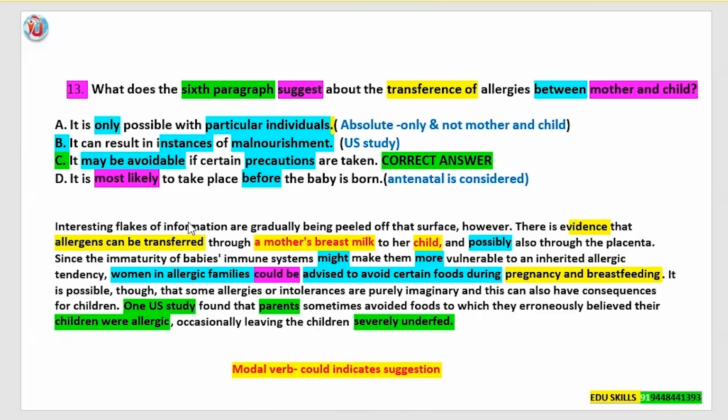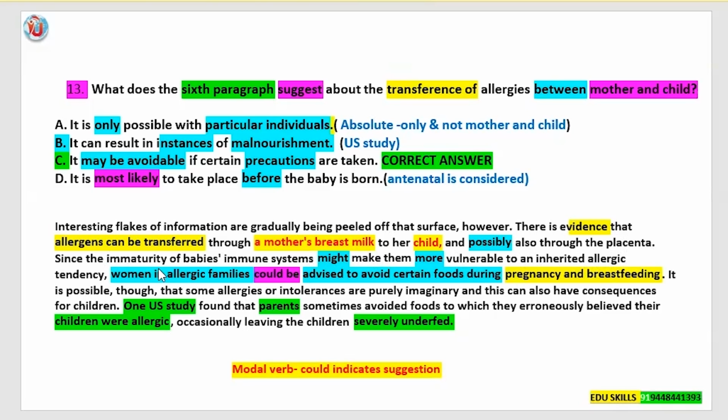Interesting flakes of information are gradually being peeled off that surface. However, there's evidence, so it is a proven thing. Evidence that allergens can be transferred. Again, you can find the same keyword in the question, transferred through mother's breast milk to her child, that is mother to child, and possibly also through the placenta. So it is like after the delivery of the baby as well as when the mother is pregnant. That is, the antenatal as well as the postnatal is being mentioned here.